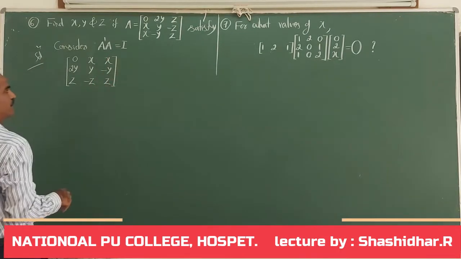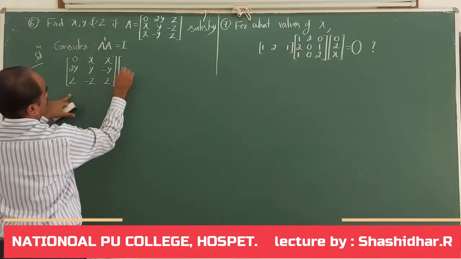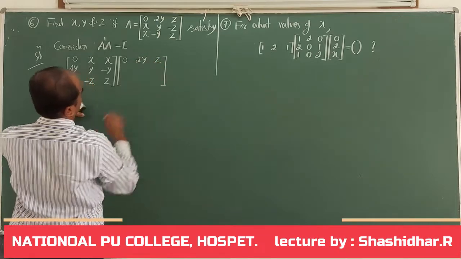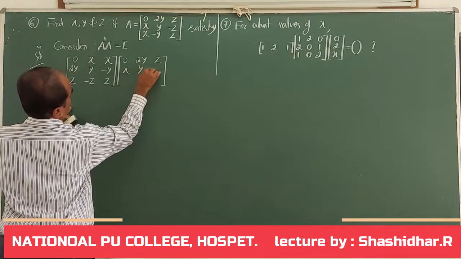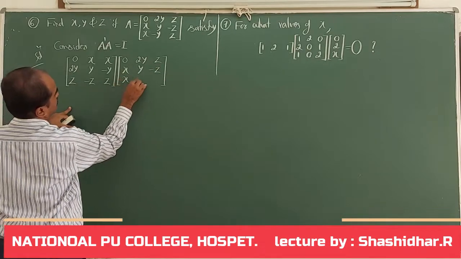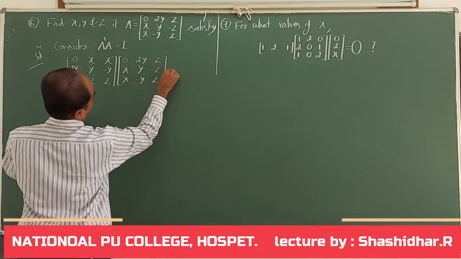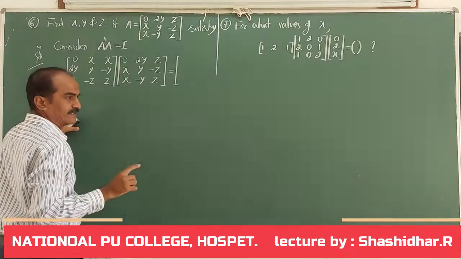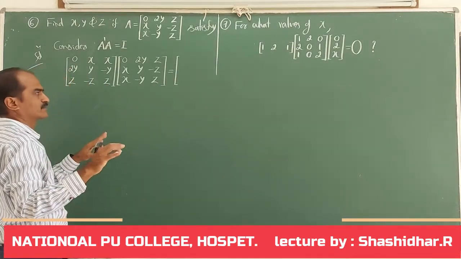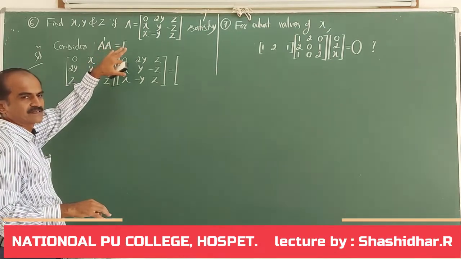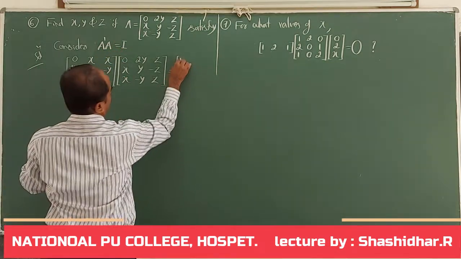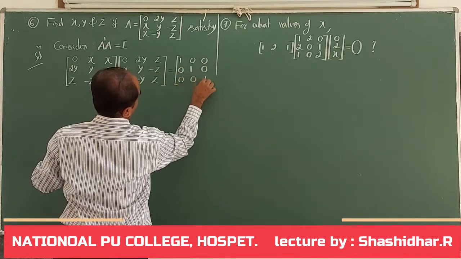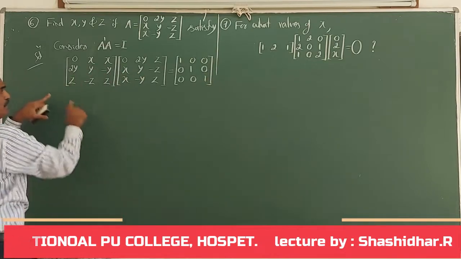This is A dash into matrix A. Write matrix A as it is: 0, 2y, z; x, y, minus z; x, minus y, z, is equal to I. I is the identity of which order? Of order 3, because the square matrix under consideration is also 3. So I have to write 1 0 0, 0 1 0, 0 0 1. Now let me multiply these two.